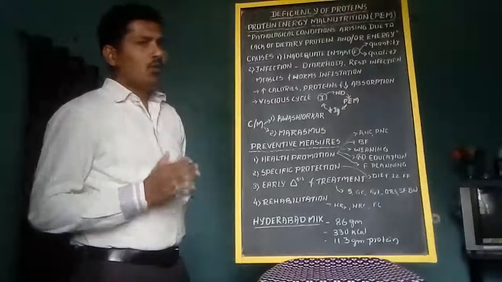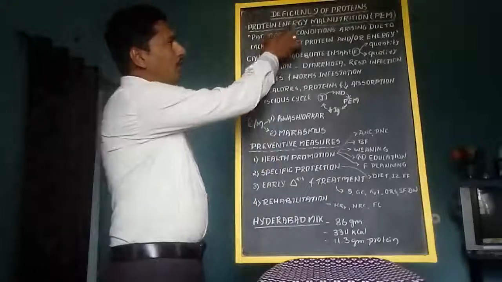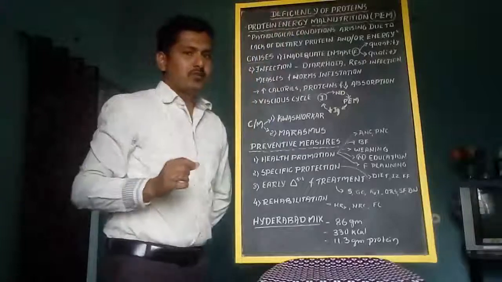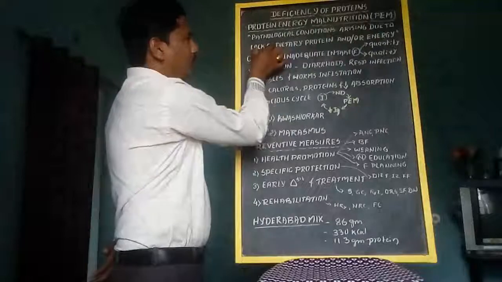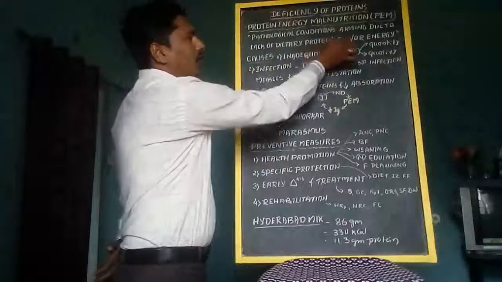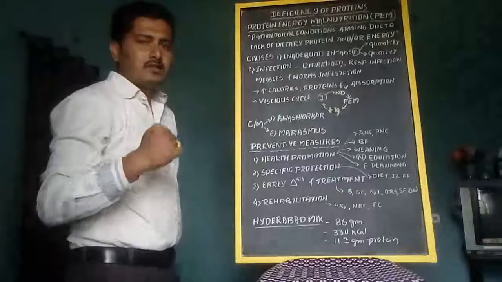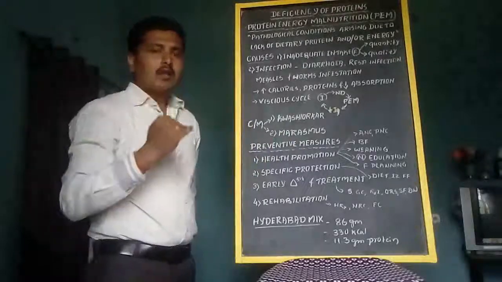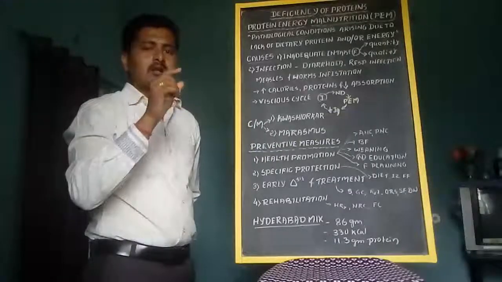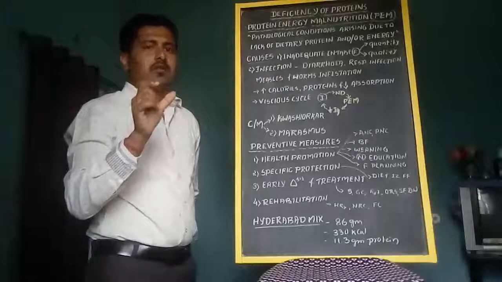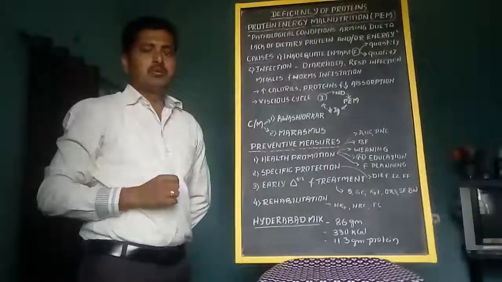Let us start with what we mean by protein energy malnutrition. How can we define the term protein energy malnutrition? It is a pathological condition arising due to lack of dietary protein and or energy. It is a pathological condition arising due to the lack of dietary protein plus energy or protein alone. That condition is called protein energy malnutrition.